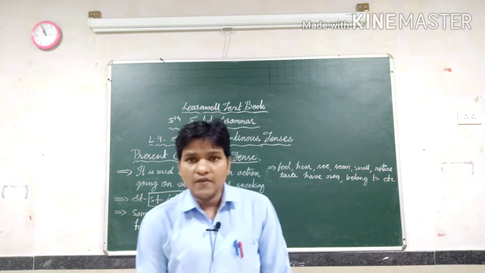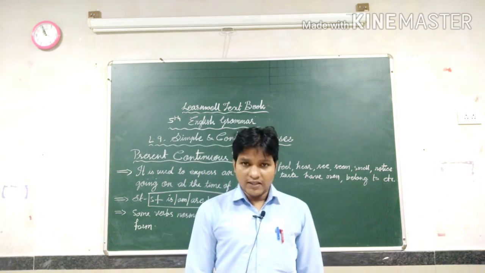Okay, so in this way you can develop yourself, right?